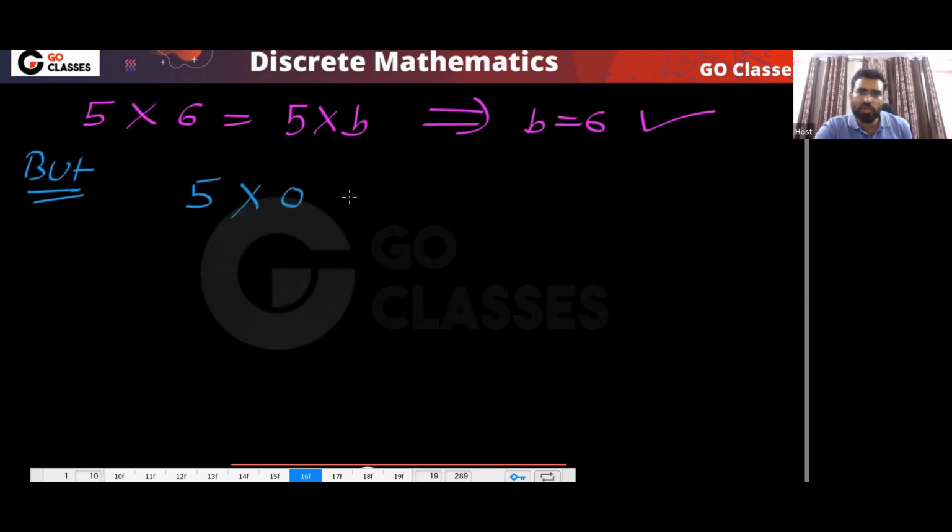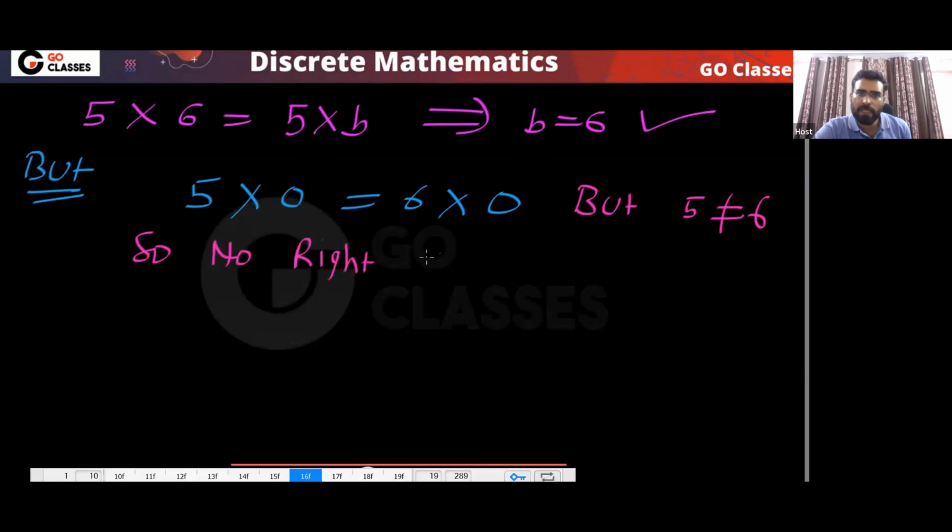5 multiplied by 0 is equal to 6 multiplied by 0, right? So can we do the cancellation from here? But 5 is not equal to 6. So you can notice that you cannot do the right cancellation. We don't have right cancellation, correct?